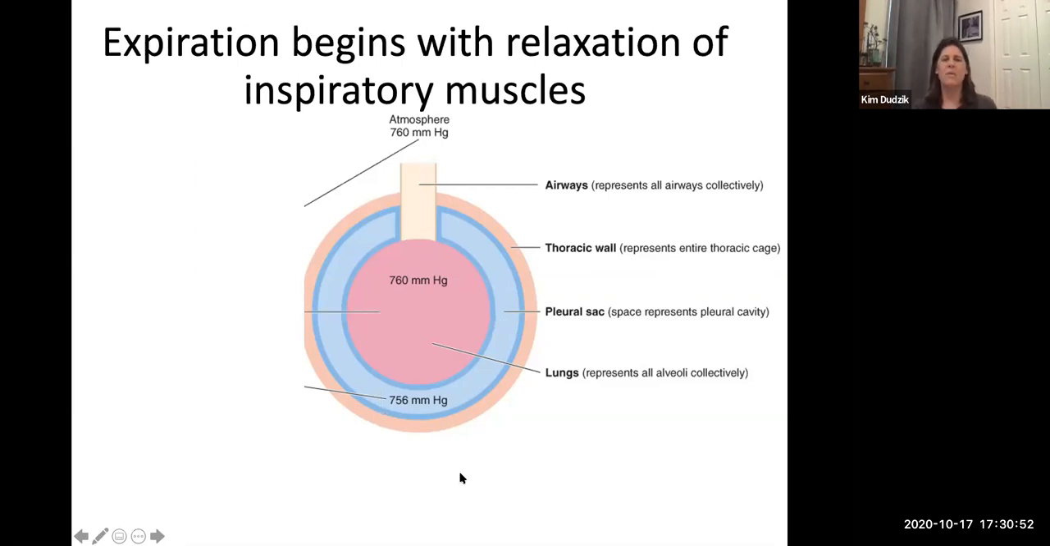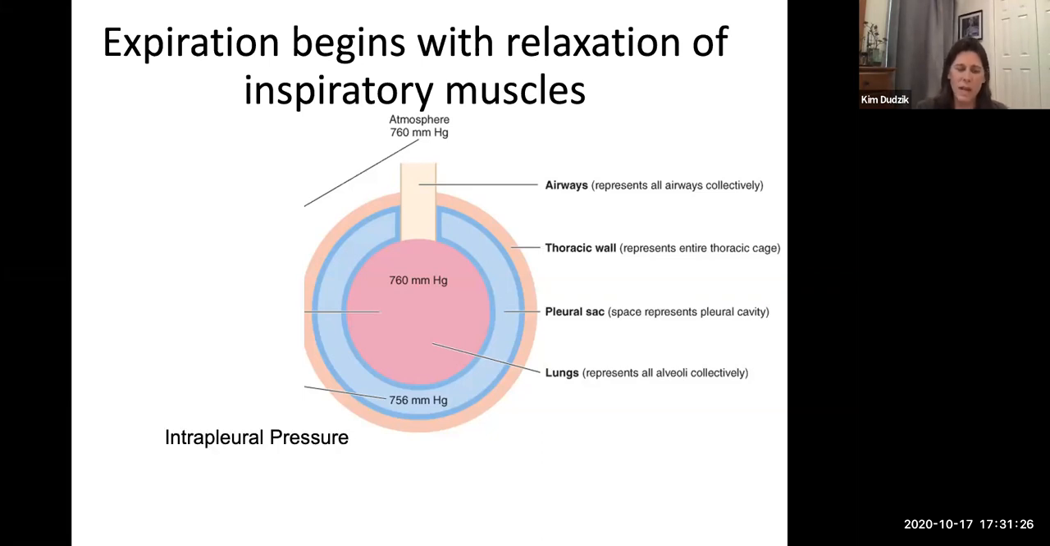Now what about expiration? When you're relaxing and just doing normal breathing, we don't require any extra muscle activity. We do that by just relaxing the diaphragm. It's going to go up, right? Relaxing the external intercostals allows the thoracic cage to come down this way. So all of that is making the volume smaller, which is going to increase pressure. Volume goes down, pressure goes up, and air is going to move out.